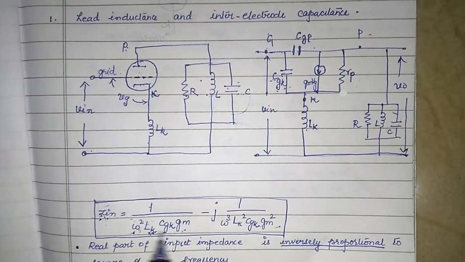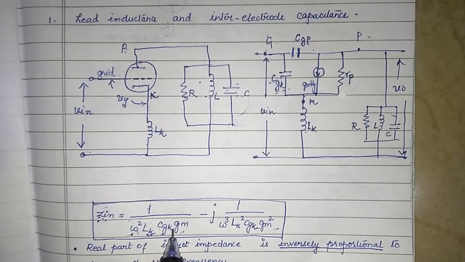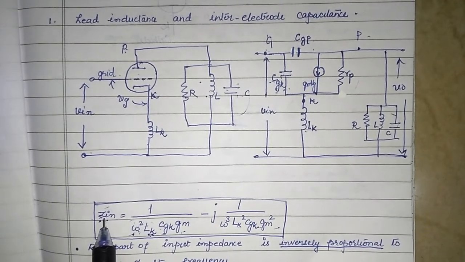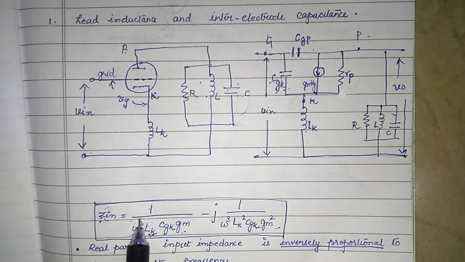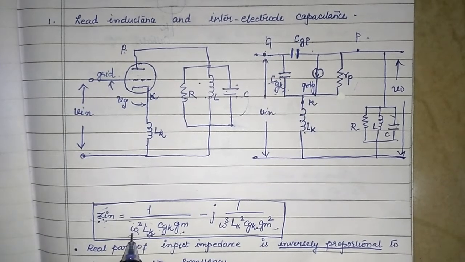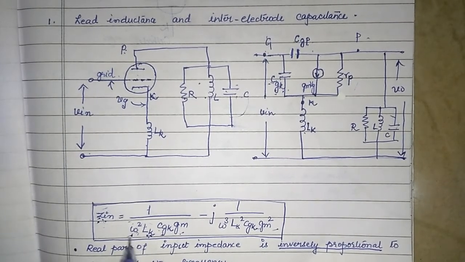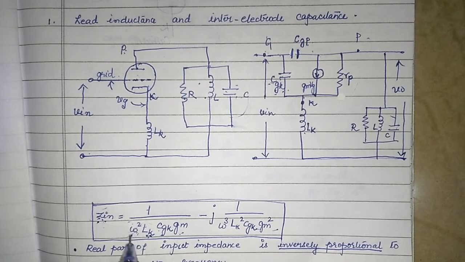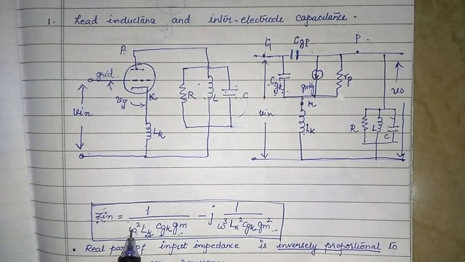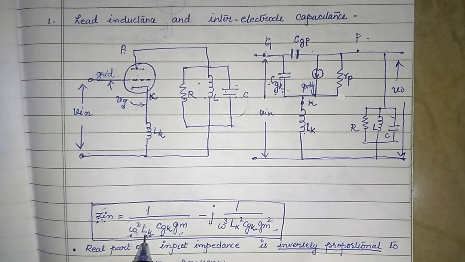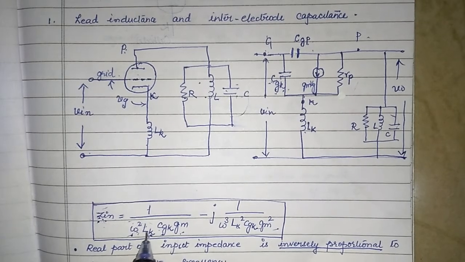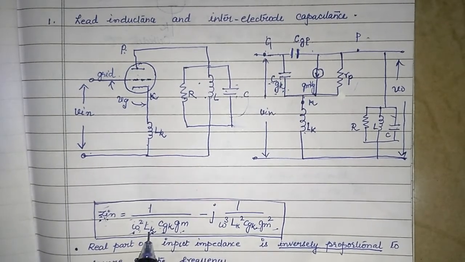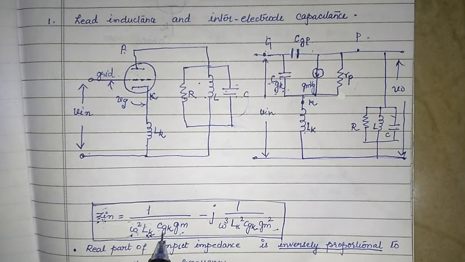Not only Lk, even if Cgk is reduced, even then Zin will increase. So we cannot do anything about omega. We want to work at microwave frequencies. This we cannot handle, or we cannot find an alternative for that. All that we can do is increase Zin by decreasing Lk and by decreasing Cgk.